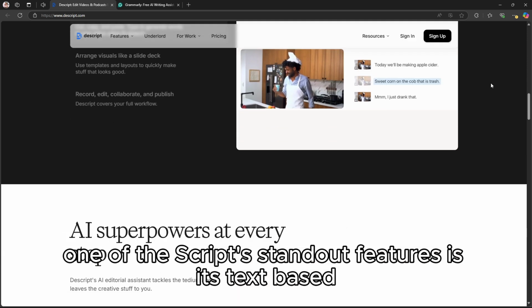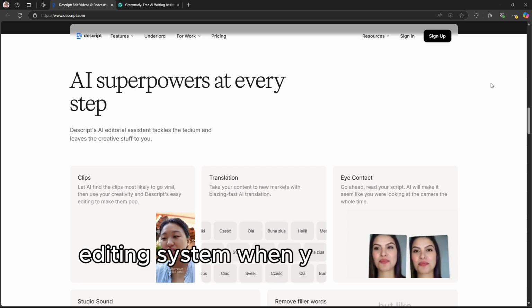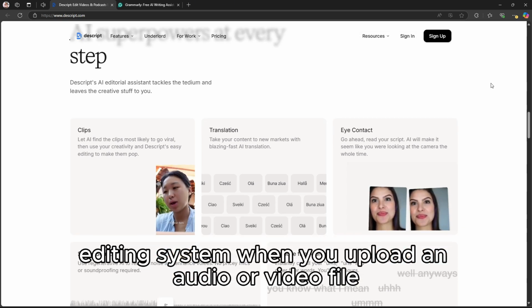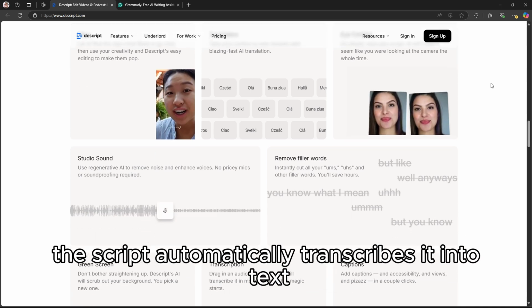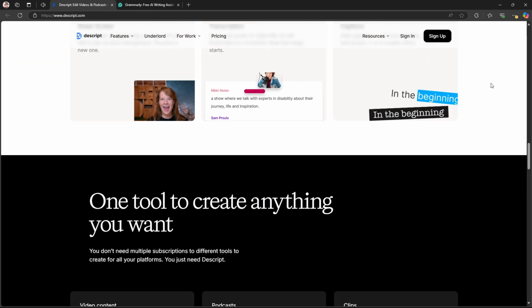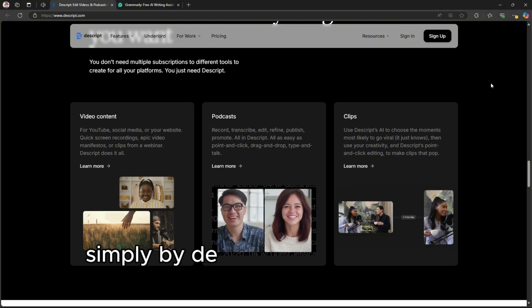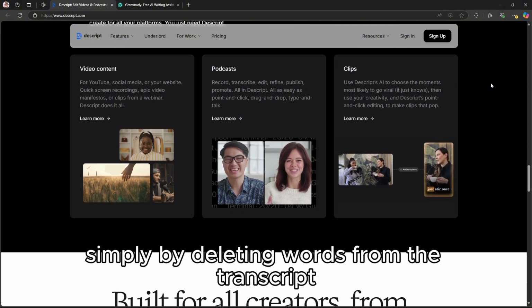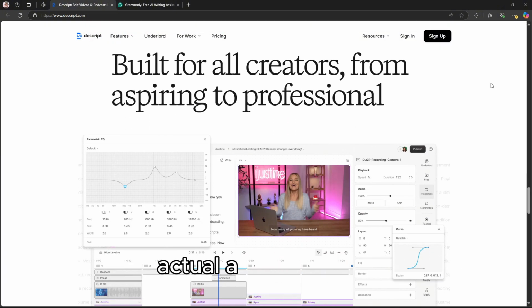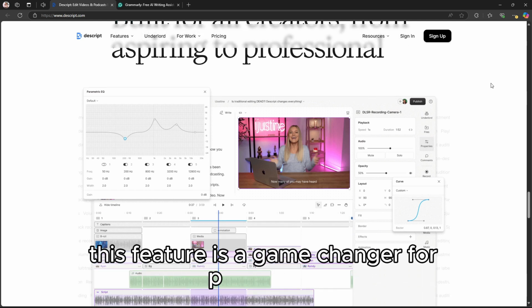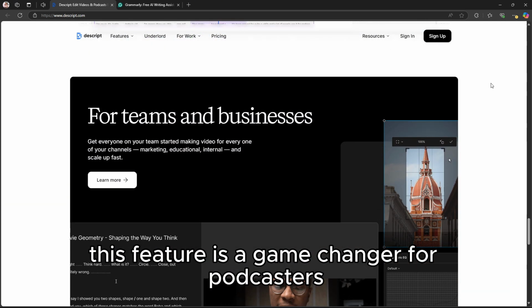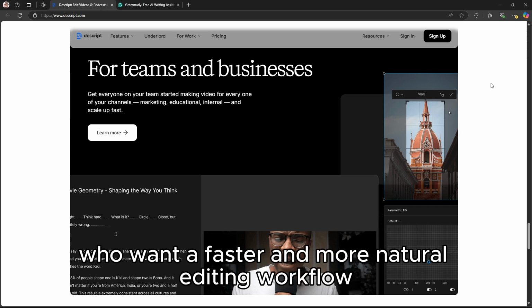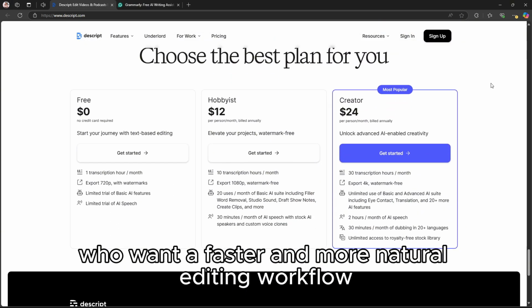One of Descript's standout features is its text-based editing system. When you upload an audio or video file, Descript automatically transcribes it into text. You can then edit the content simply by deleting words from the transcript, and it will remove those parts from the actual audio or video. This feature is a game changer for podcasters and video editors who want a faster and more natural editing workflow.